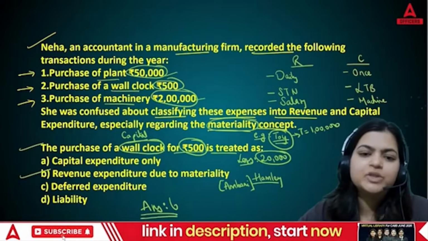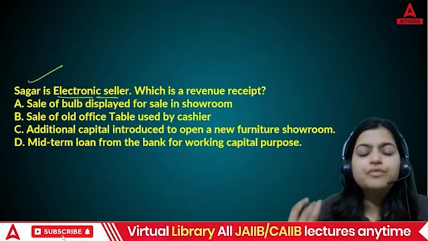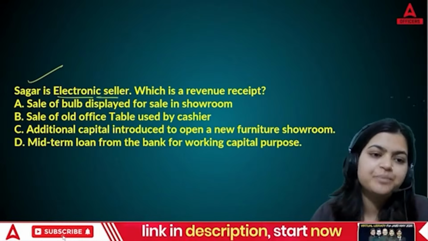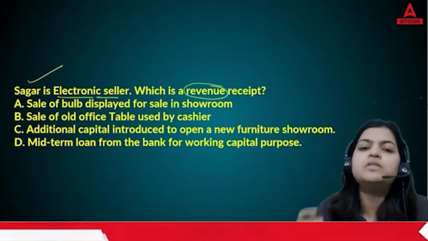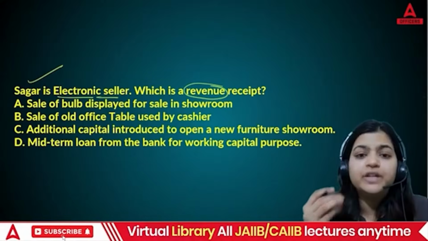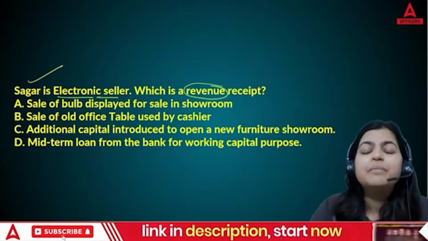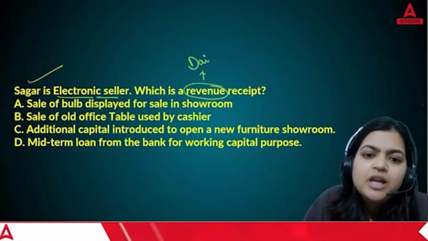Okay, now coming to the next question. Sagar is an electronic seller. Which is a revenue receipt? There are 4 options on your screen. I hope this point is clear: what is the meaning of revenue? Revenue means short term. Whatever expenses or incomes you are generating in the short term, that is revenue, meaning you need to incur it on a daily basis.